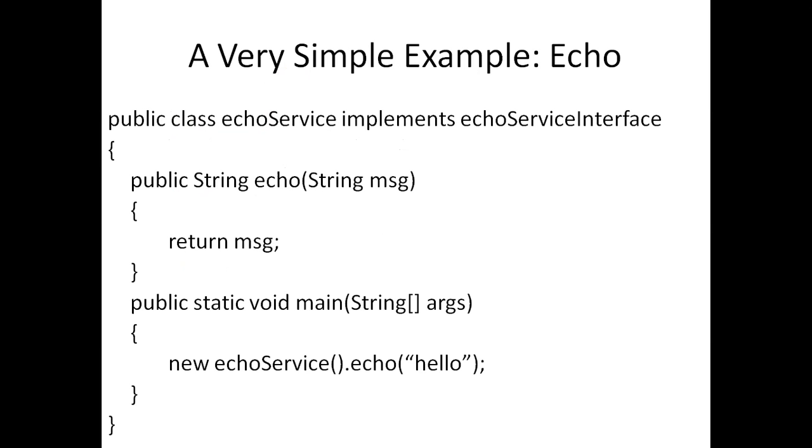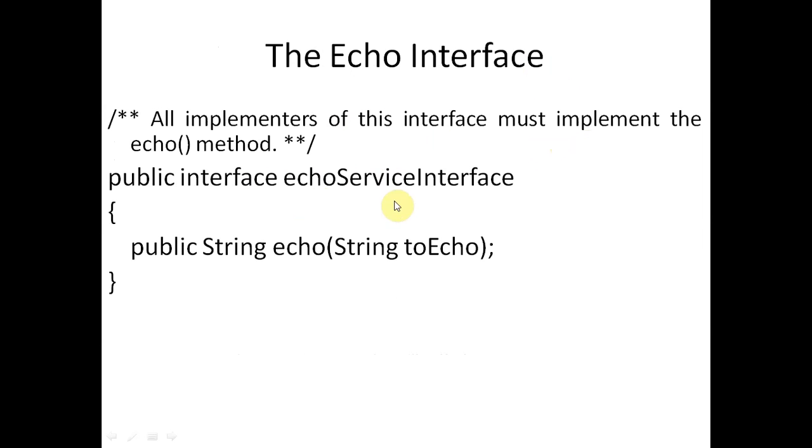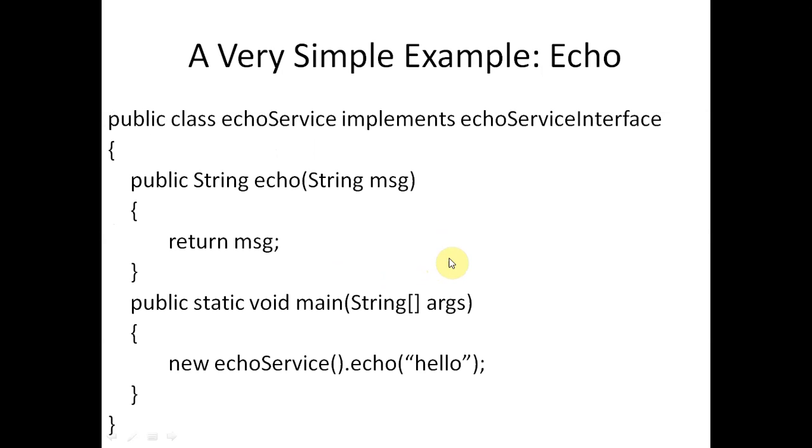Now see this example. We have one class, EchoService class, and it is implemented by the EchoService interface. You can see here the EchoService interface is there. It is a public interface, EchoServiceInterface, and inside this interface we have a public String echo function, and its argument is a String to echo. So when we execute this from this program, this is the class EchoService implementing EchoServiceInterface, and its function public String echo(String message) returns message. So the echo function will be executed.